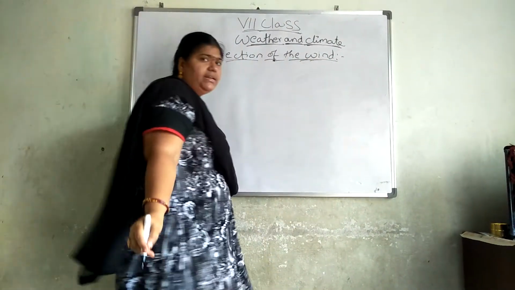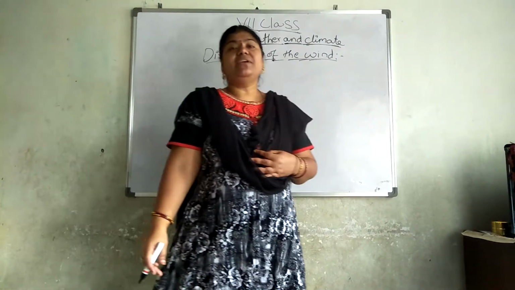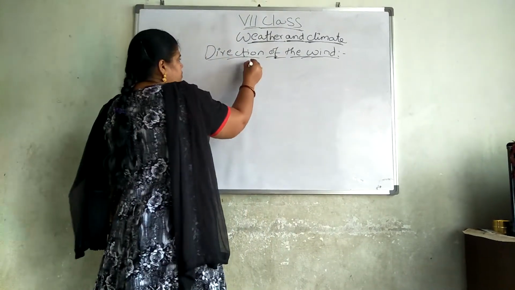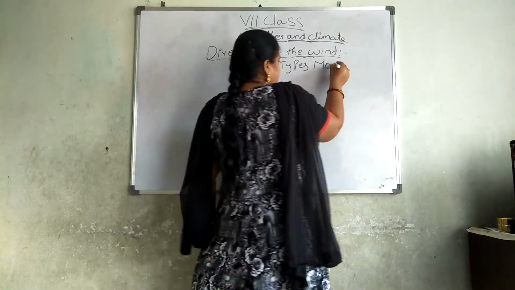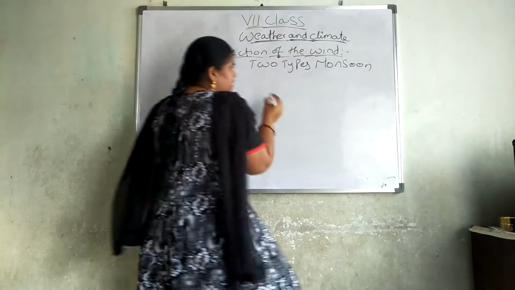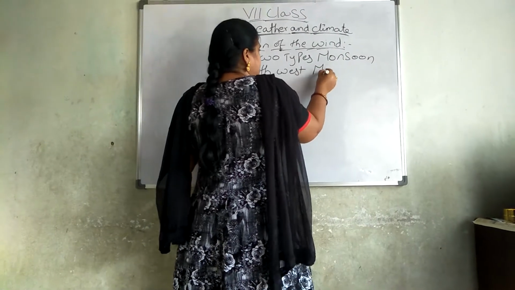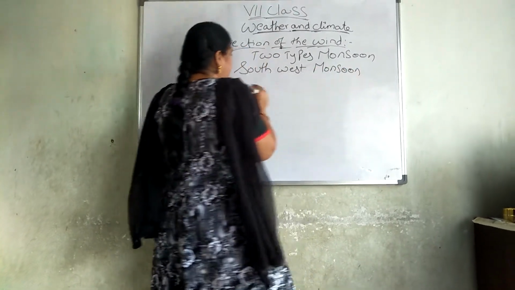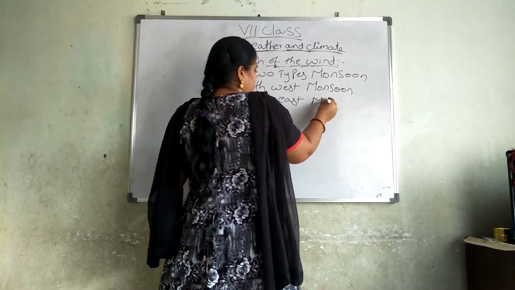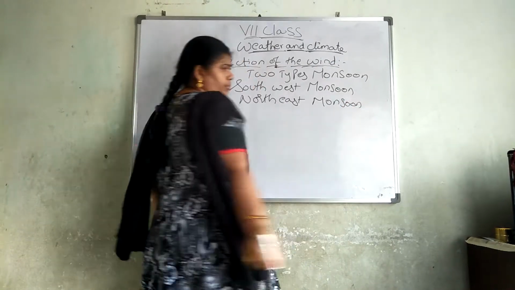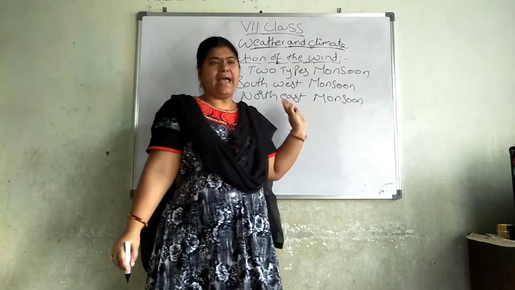Direction of the wind. Already in 6th class, we discussed how to find out the direction of the wind. We have two types of monsoons. We know that already. That is southwest monsoon and the next one is northeast monsoon. How many types of monsoons do we have? We have two types of monsoons, southwest monsoon and northeast monsoon.